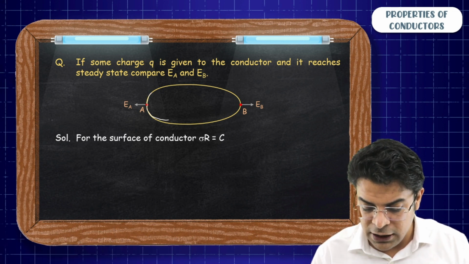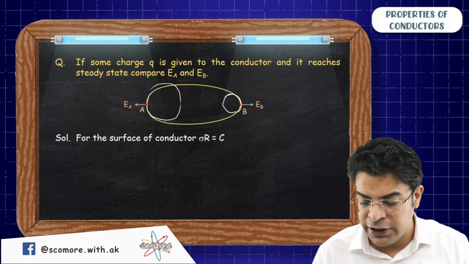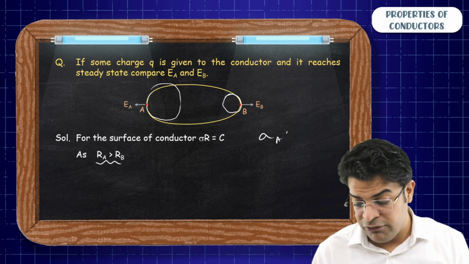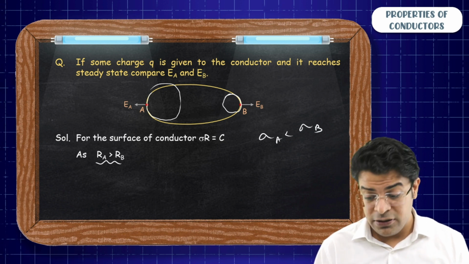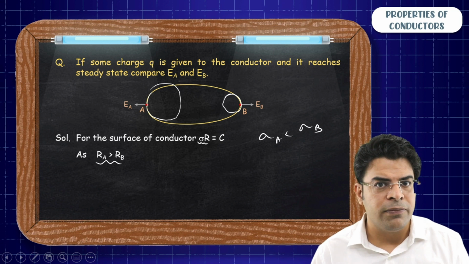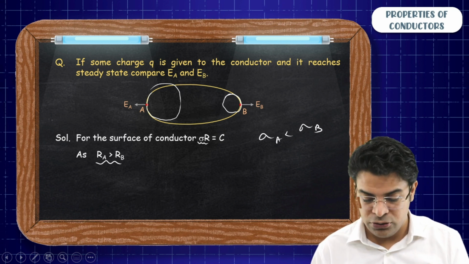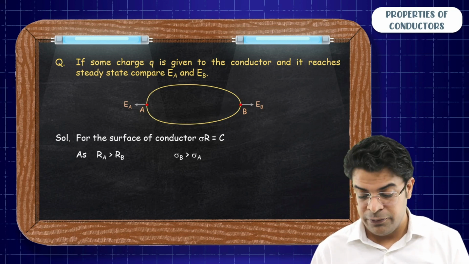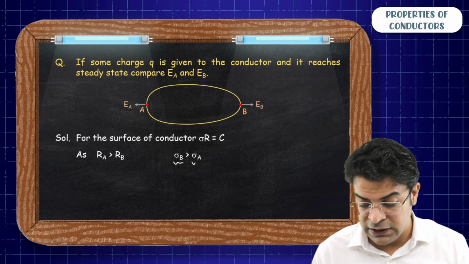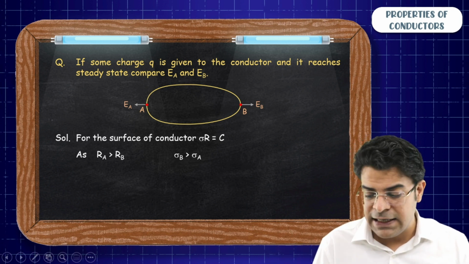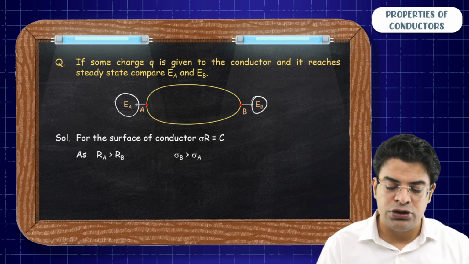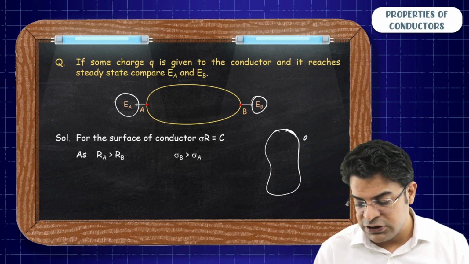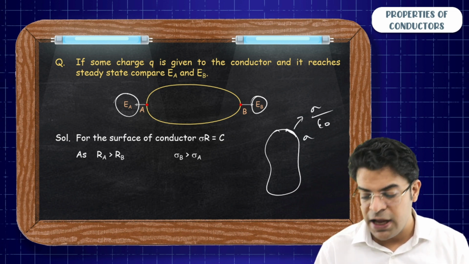Since the local radius at A is more than the local radius at B, the charge per unit area at A will be less than the charge per unit area at B. Why, sir? Because sigma into R has to be constant. So where the local radius is more, there the sigma has to be less. Now since sigma at B is more than sigma at A, the electric field strength at B has to be more than at A, because if at any place we have local surface charge density sigma, the electric field is given by sigma by epsilon naught.